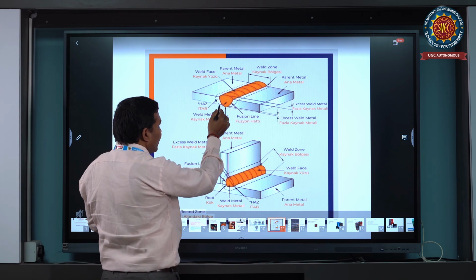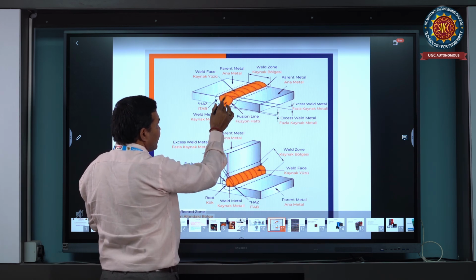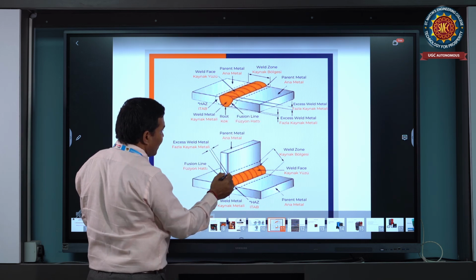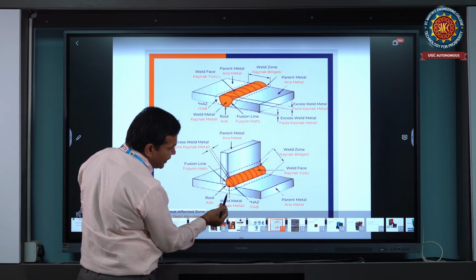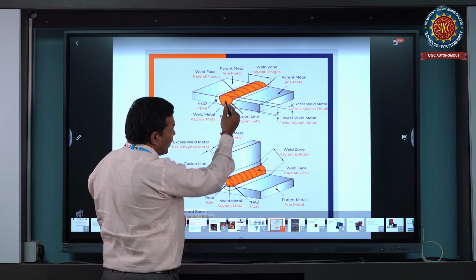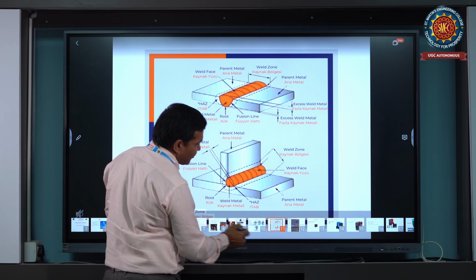It is a V root, J root, double J root. There are so many welding symbols here. This is the butt joint process, and this is the T joint process. Two joining processes, with different parameters performed here.